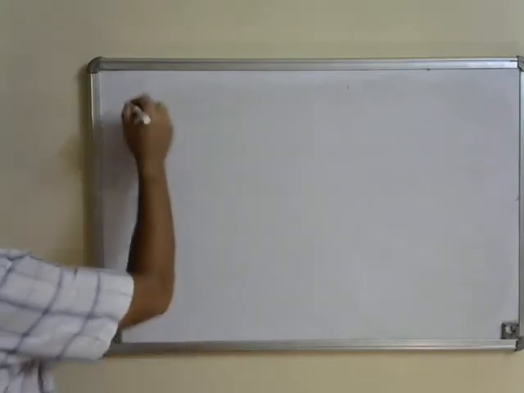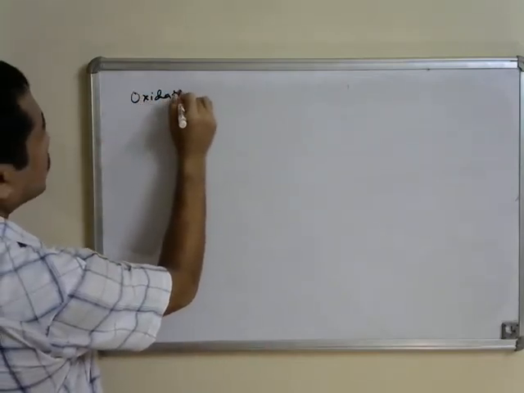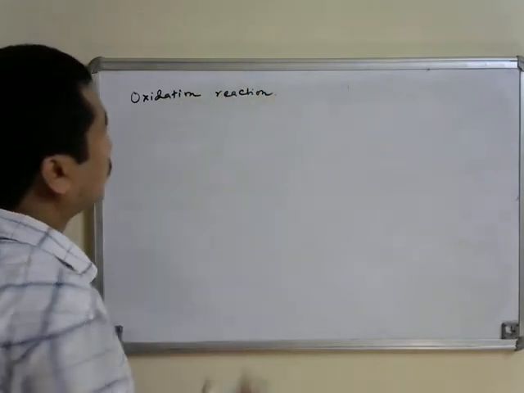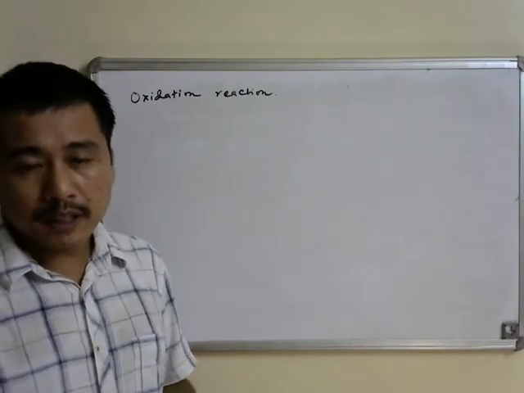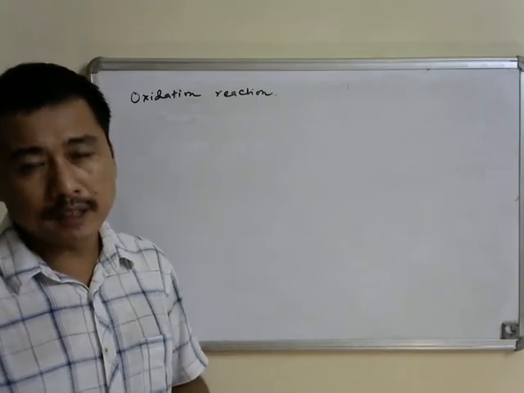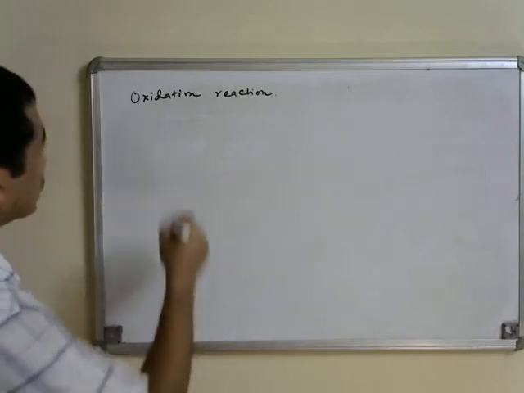The first type of reaction that we can discuss is the oxidation reaction. Under oxidative conditions, the complexes containing the dinitrogen ligand get oxidized, and the dinitrogen is essentially released from such complexes.